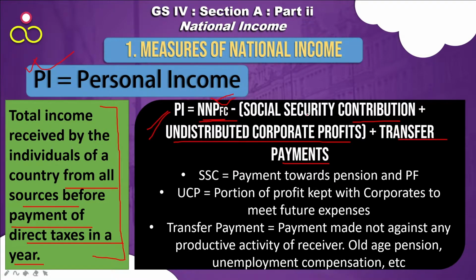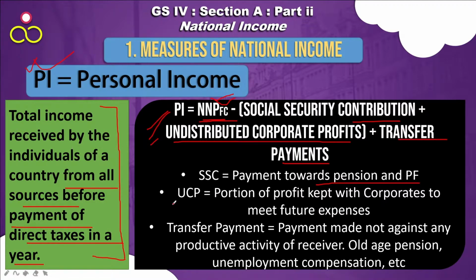We'll go deeper into this. What is social security contribution? The payments towards pension and PF. Those who are already working will see in their salary slip that some portion of the salary goes towards your pension, and some is also towards your provident fund: GPF, EPF, PPF. So many provident funds are there. That portion is not what you get as personal income. So that SSC, the social security contribution, is deducted from NNP at factor cost, and so are the undistributed corporate profits.